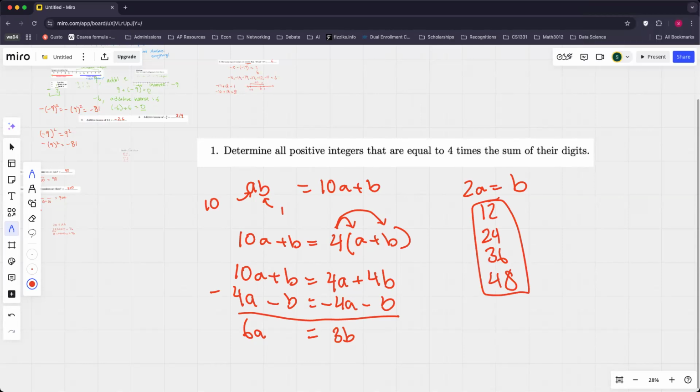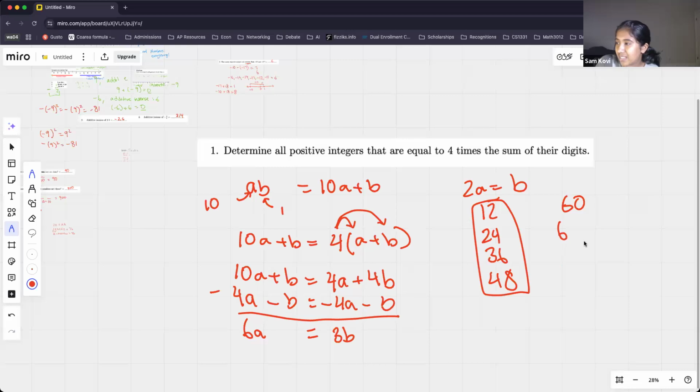Does it matter? Could it be any multiple of 12, or doesn't it matter which multiple of 12? So if we look at the number 60, the sum of the digits is 6, and if we do 6 times 4, that is 24. As you can see, those numbers don't match. So it's not all multiples of 12. It's just a coincidence that it's for these 4 multiples of 12. Any others don't work. Good question.